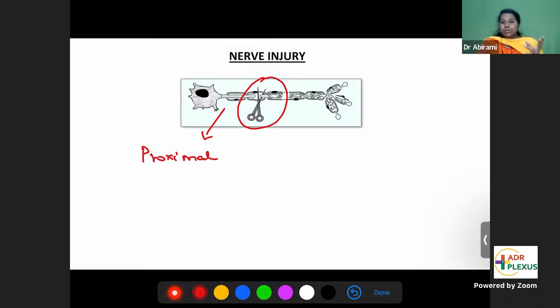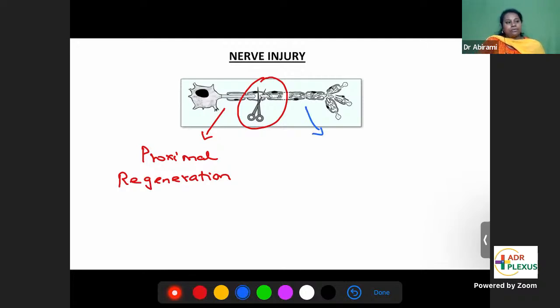Since this is close to the cell body, it gets all the proteins, enzymes and so on. Therefore, the proximal segment goes for recovery, or regeneration.